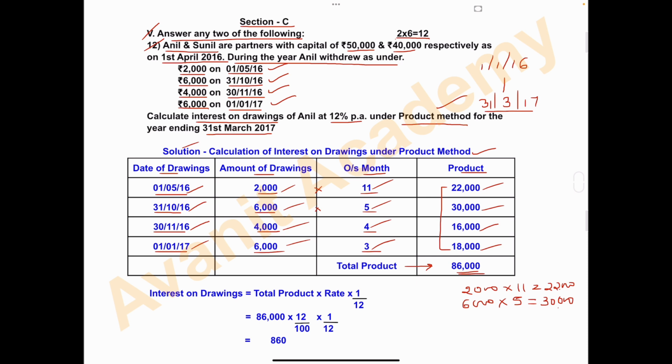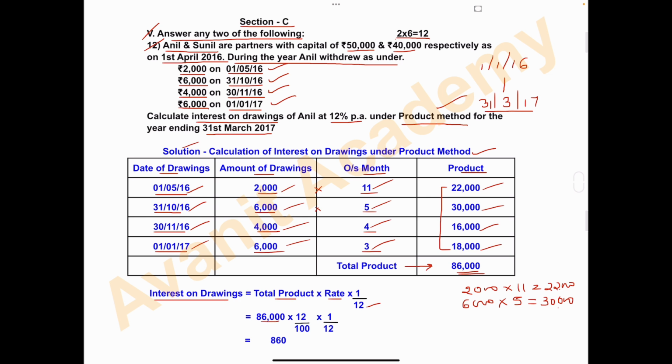Now calculate the interest on drawings. Interest on drawings is equal to total product into rate of interest into 1 divided by 12. Total product is 86,000.